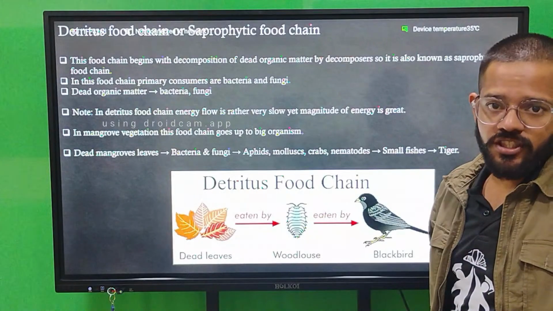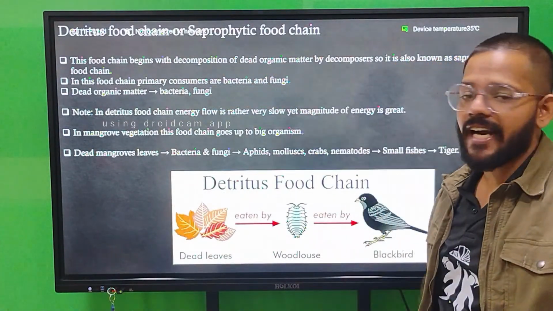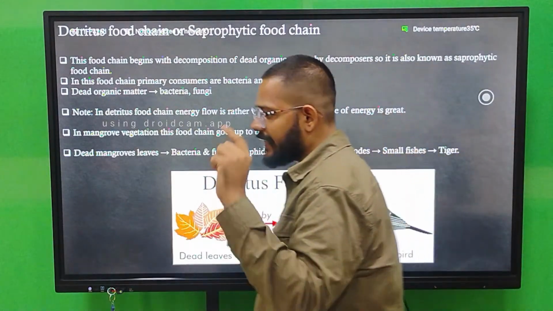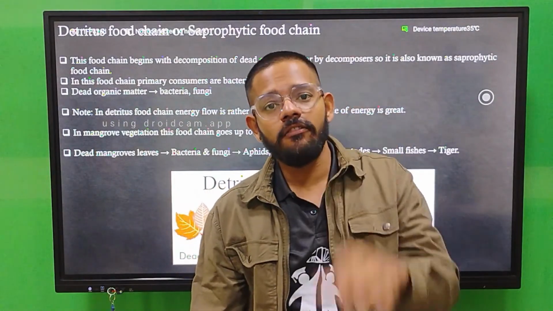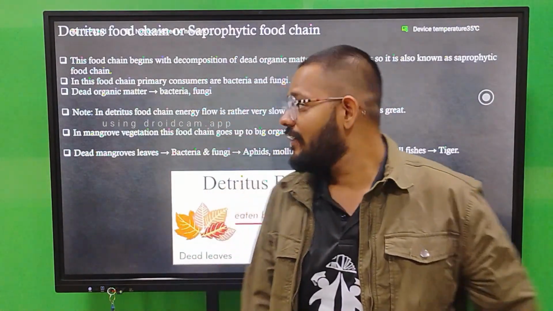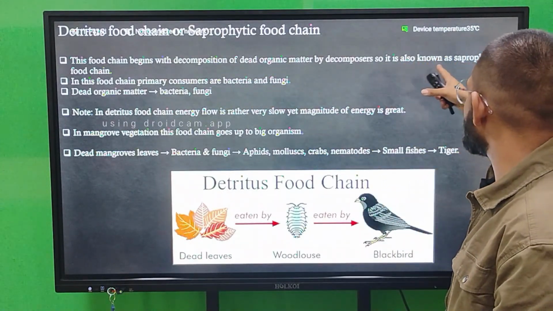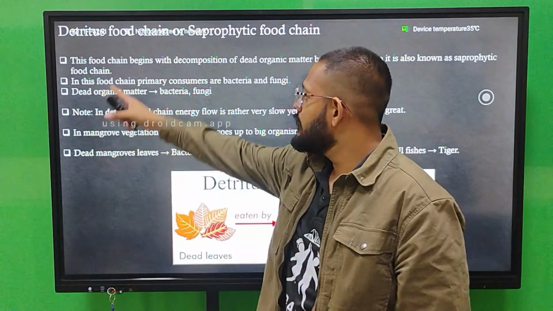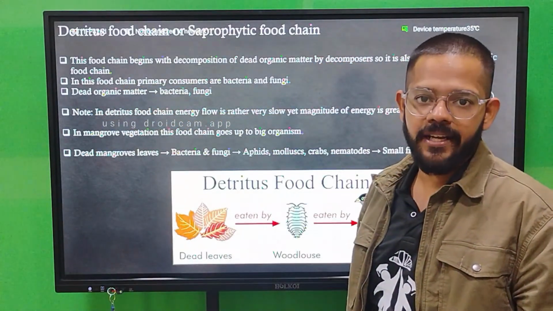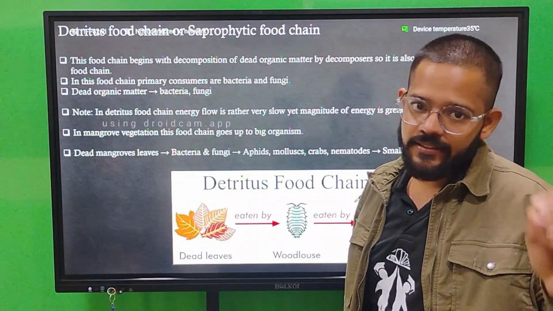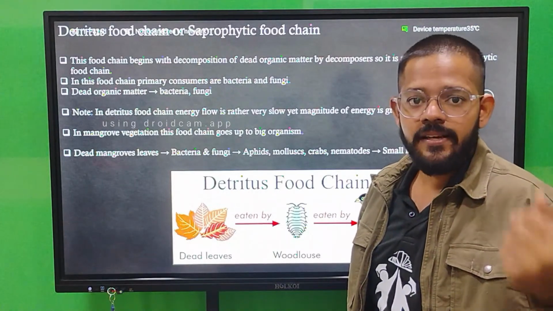Then we have the detritus food chain, or saprophytic food chain. This food chain begins with the decomposition of dead organic matter. Always remember, the detritus food chain never starts with a plant; it always starts with a dead body. Because it begins with decomposition of dead organic matter, it is known as the saprophytic food chain. In this food chain the primary consumers are bacteria and fungi. The dead body, the detritus, is your starting point, and it is eaten by bacteria and fungi, your primary consumers.